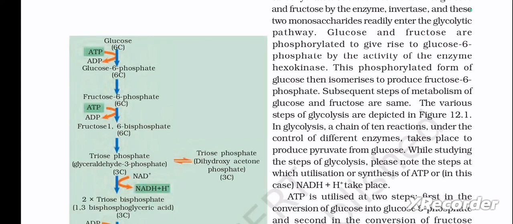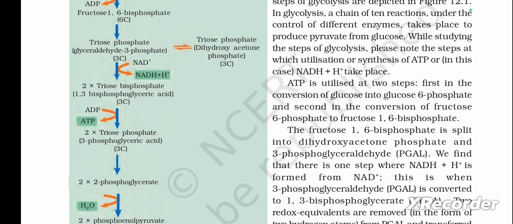In glycolysis, a chain of 10 reactions under the control of different enzymes takes place to produce pyruvate from glucose. While studying the steps of glycolysis, please note the steps at which utilization or synthesis of ATP or NADH plus H plus takes place. ATP is utilized at two steps.